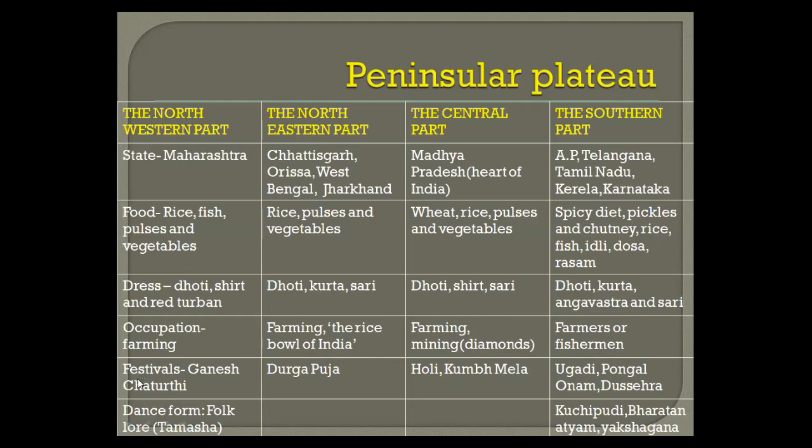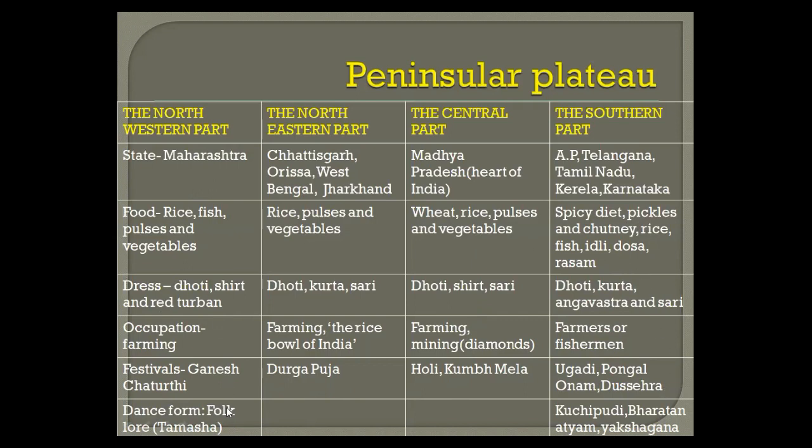Now the main festivals in northwestern part, as you know, Maharashtra's main festival is Ganesh Chaturthi. So northwestern part, the main festival is Ganesh Chaturthi. In the northeastern part, it is Durga Puja. In the central part, it is Holi and Kumbh Mela. Then the southern part, we have Ugadi, Pongal, Onam, Dussehra, etc.